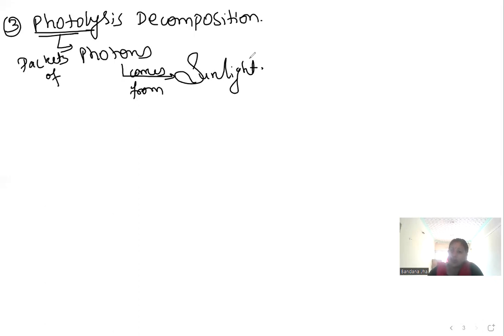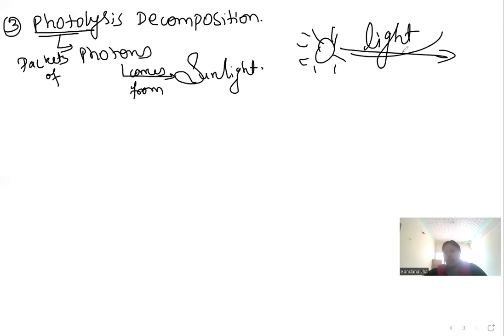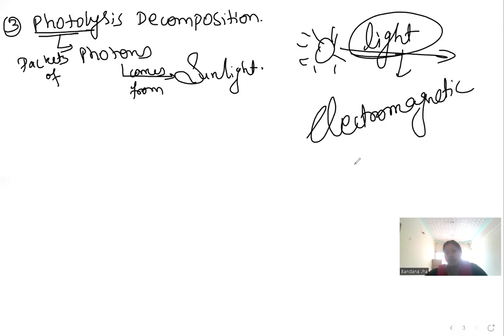Is this clear? What are packets of photons though? Sunlight we can say is packets of photons because sunlight is what? Lot of energy comes. Which kind of energy? Light energy. And light is what? Light is your electromagnetic waves. What is electromagnetic? This is a very deep study.